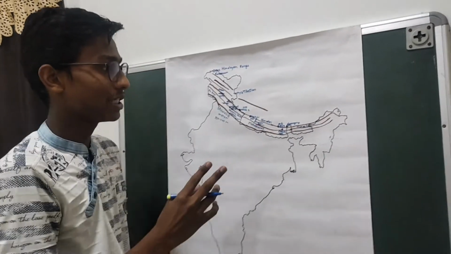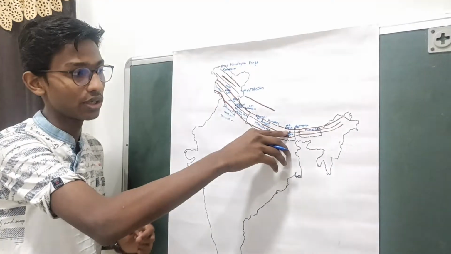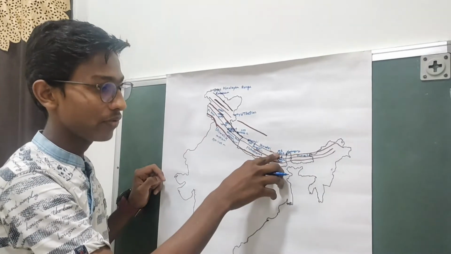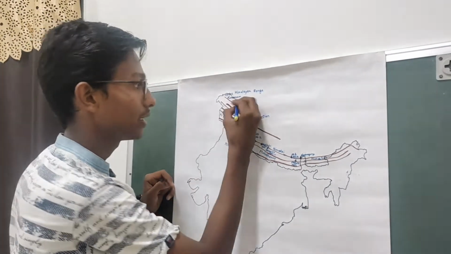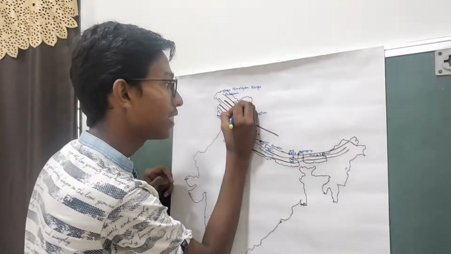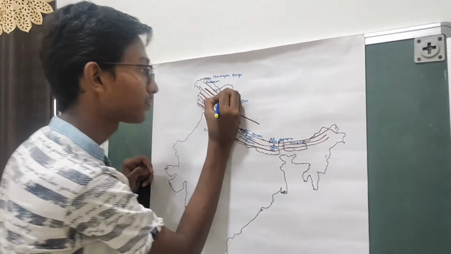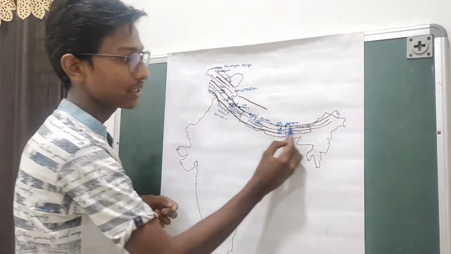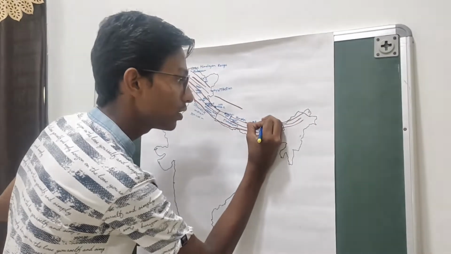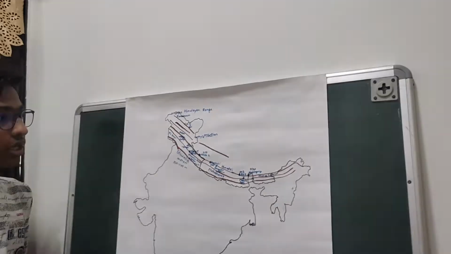So it has the second largest peak, which we have discussed earlier. The first highest peak is Mount Everest, 8,849 meters. Second is K2, which has a height of 8,611 meters. And third, which we have discussed already, is Kanchenjunga with a height of 8,598 meters.